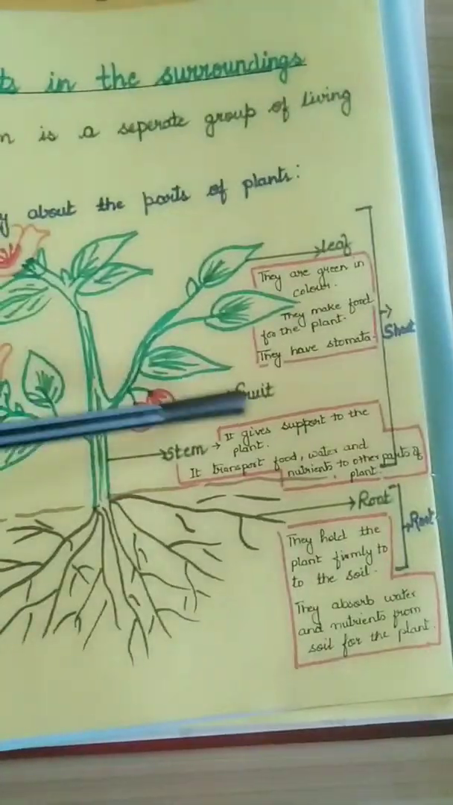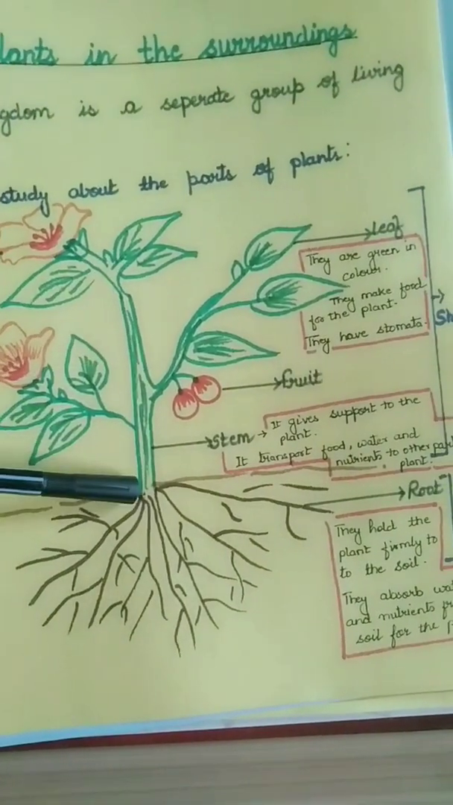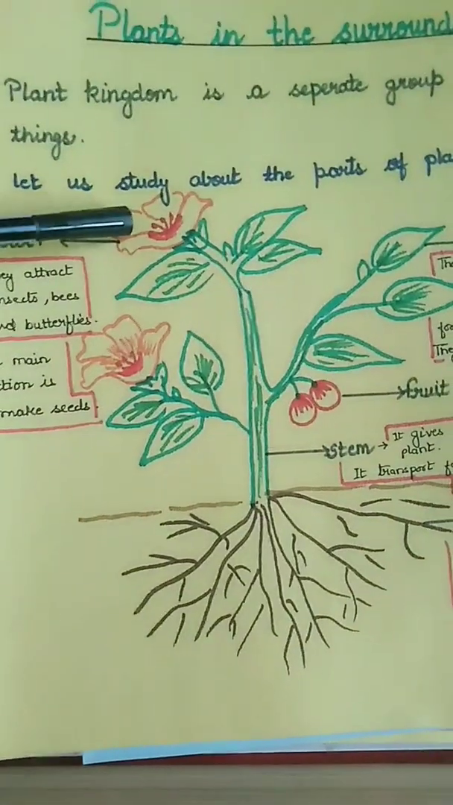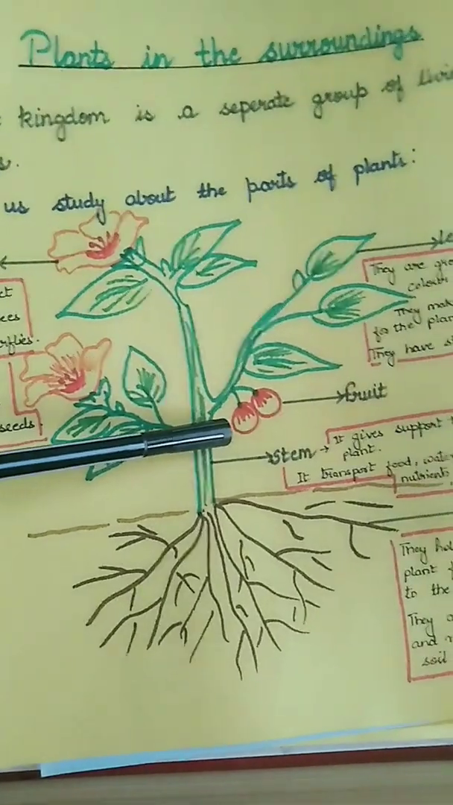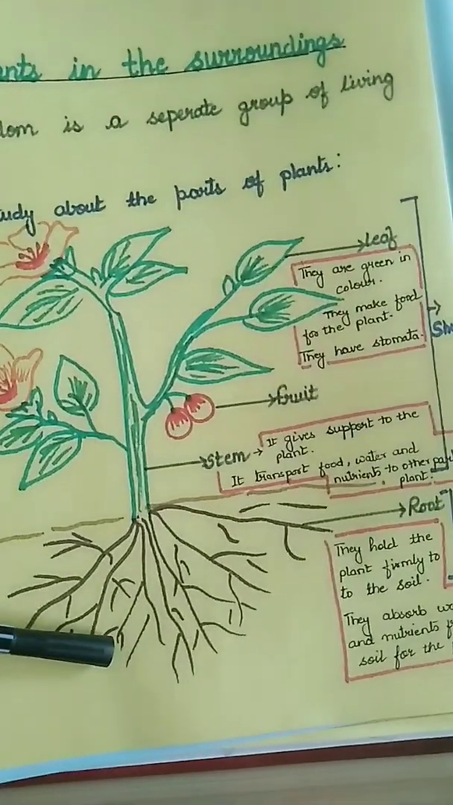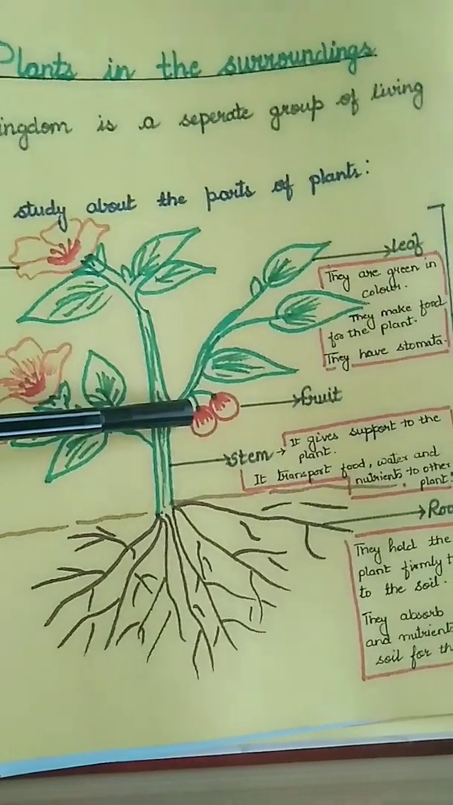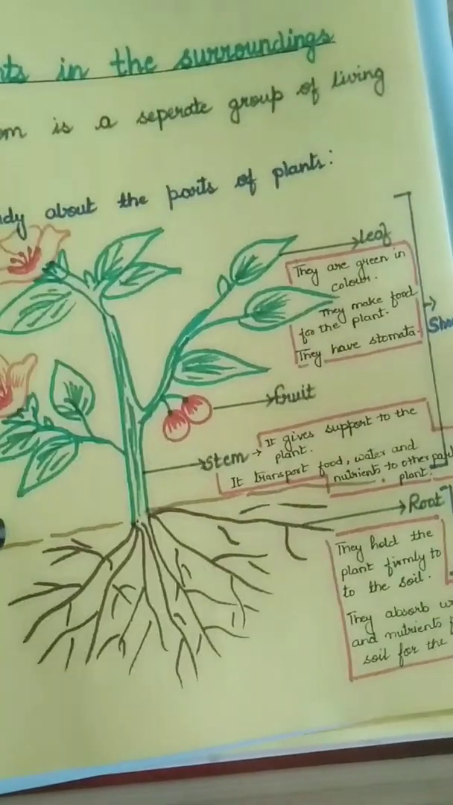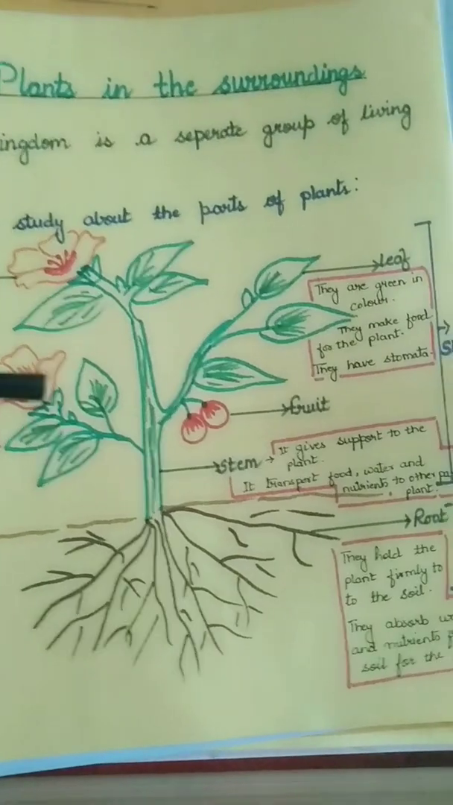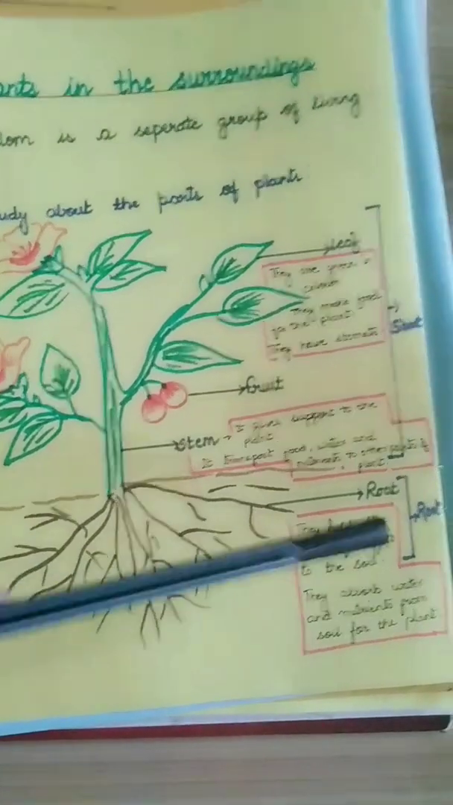Now, the shoot has been divided into various other parts. There is a stem, there are leaves, there is a flower, and there is fruit. So these are various parts of plant. What are the various parts of plant? Root, stem, leaves, flowers, fruit. All these are the parts of plant. And the part of plant which is above the ground is shoot, and the part which is below the ground is root.